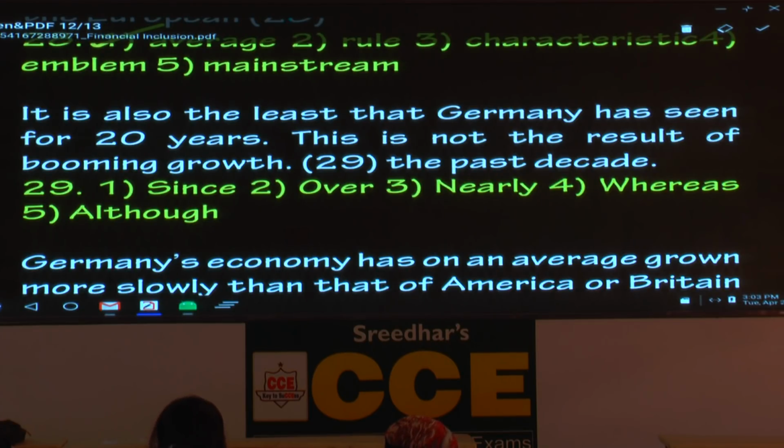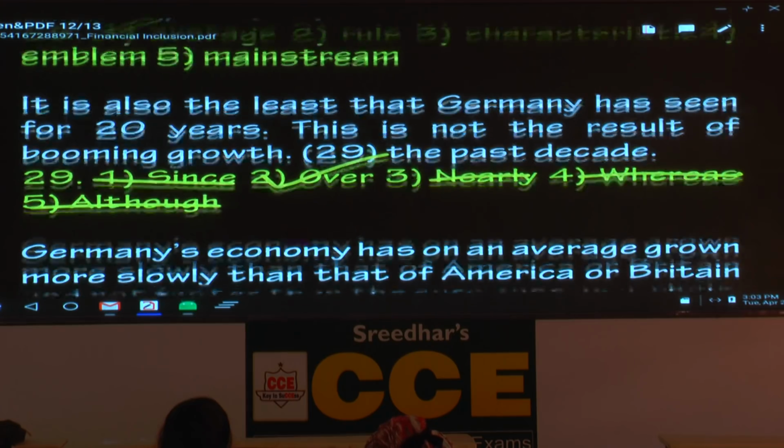First we'll reject nearly the past decade, no. Whereas the past decade, no. Although, no. You have to decide between since the past decade and over the past decade. If you're not attentive, you get tempted to choose since. But based on the context, what is the answer? Over the past decade. Booming growth over the past decade.